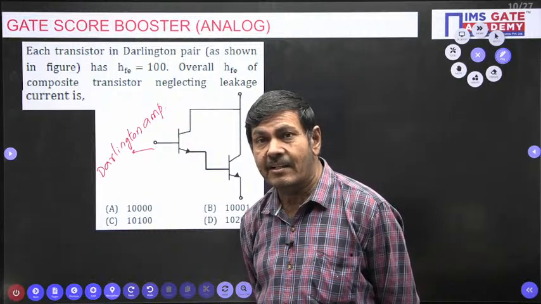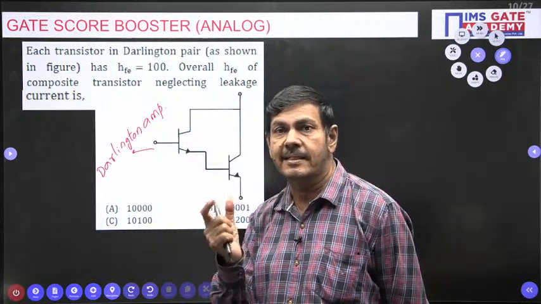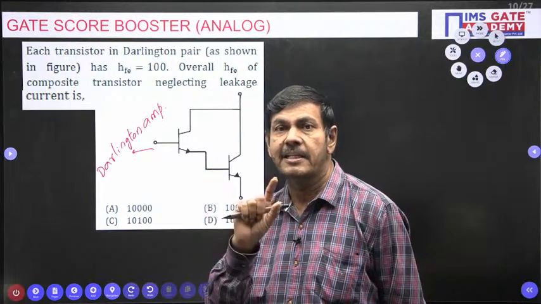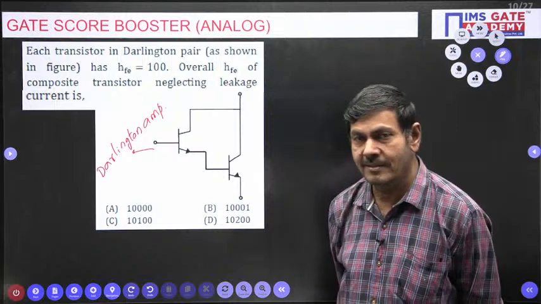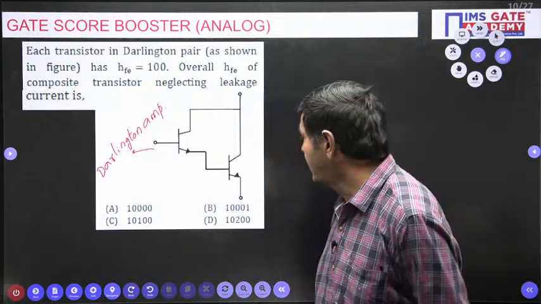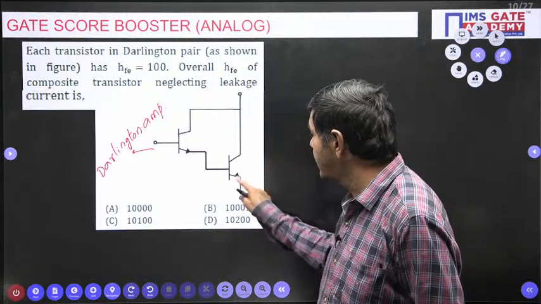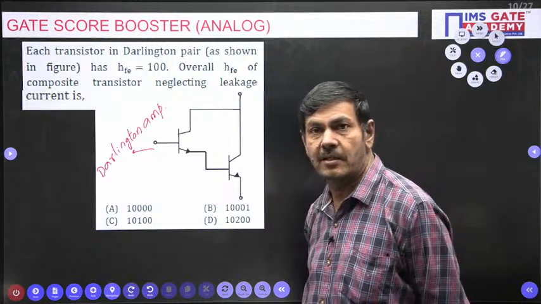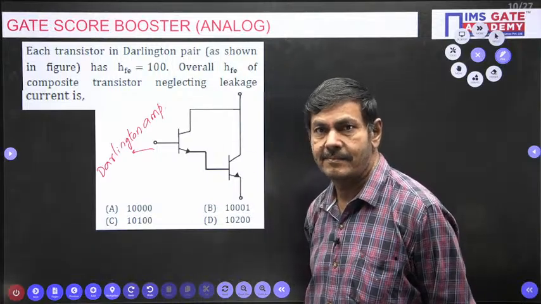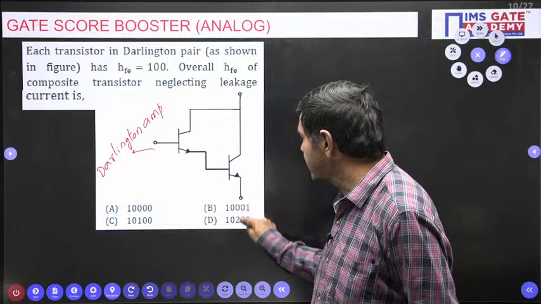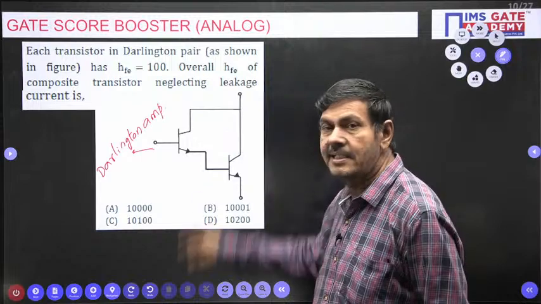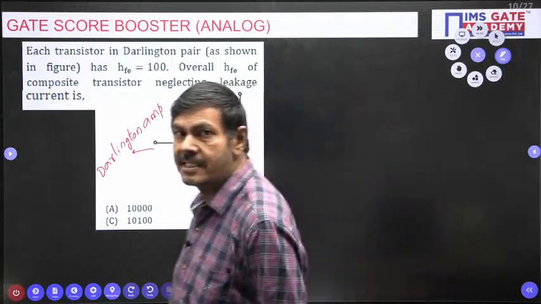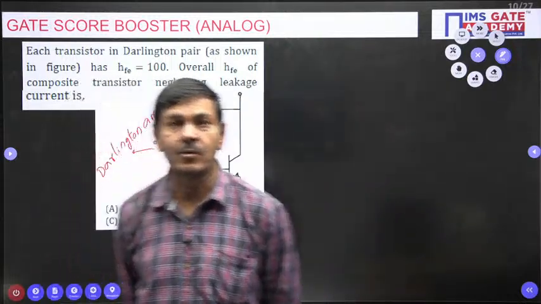Output is taken across RE means we can call that network an emitter follower. But you should not say here that the emitter is connected, sir, so it is a common emitter configuration. No, we can't say like this. Emitter resistance is connected, output is taken across the emitter resistance, there is no RC. At that time we call this an emitter follower.